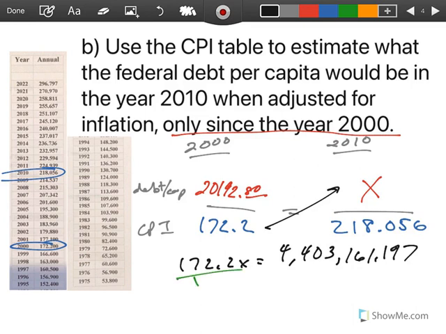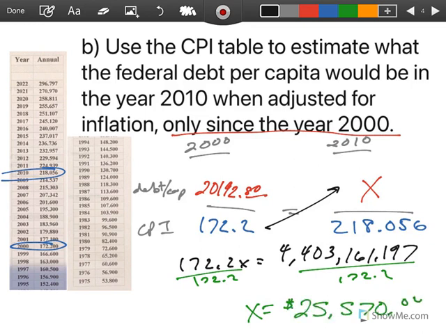I divide both sides by 172.2, and I end up with $25,570.04. So that is what the federal debt per capita should be in 2010 if it increased with inflation.